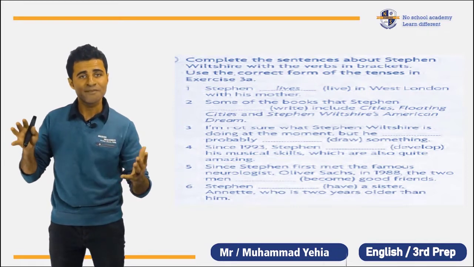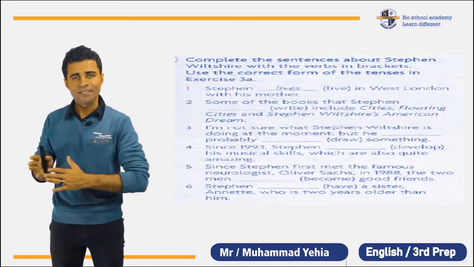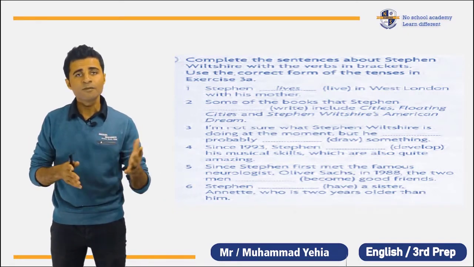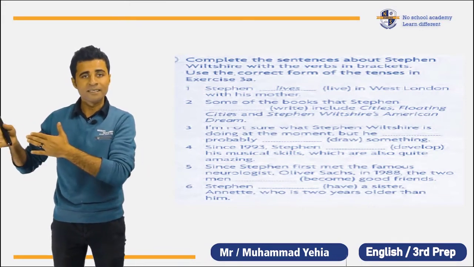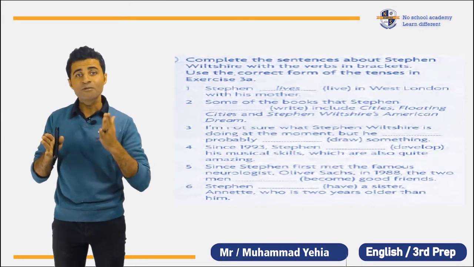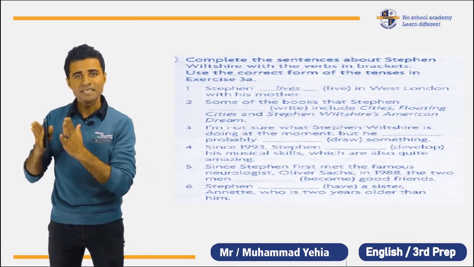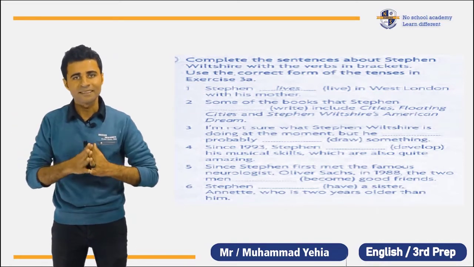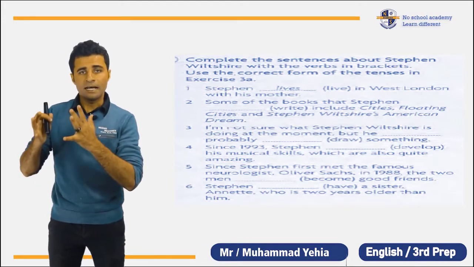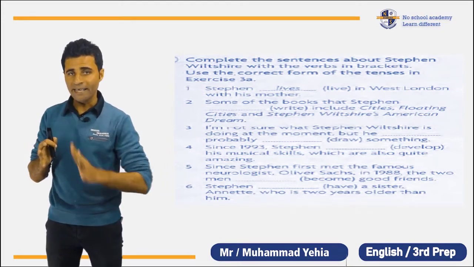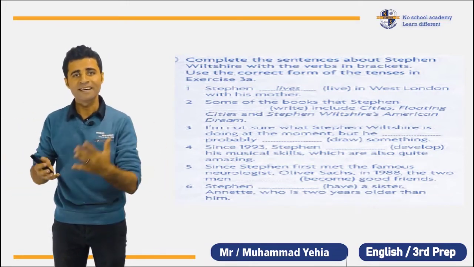So let's practice some exercises together to see the difference between the present perfect and the past simple and the present simple and the present continuous and so on. So Stephen lives in West London. This is number one. Number two, some of the boxes that Stephen has already written include cities, and so on until the end. Number three, I'm not sure what Stephen is doing at the moment, but he is probably drawing something.